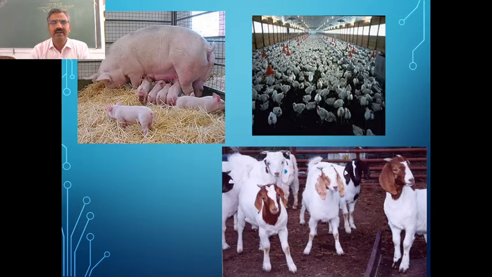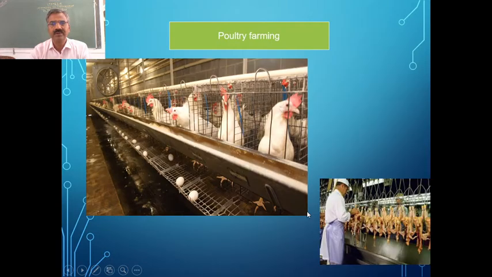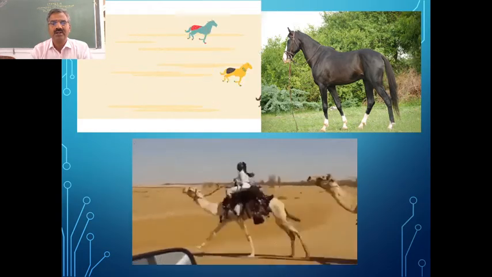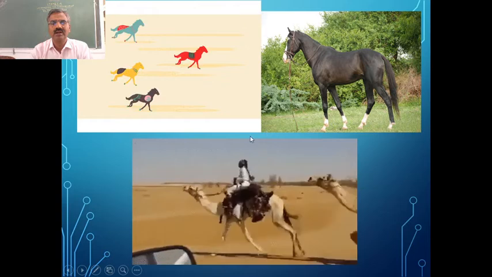Next we have other animals like pigs and also chicken, then goat and sheep. Then we have many birds, especially we call them poultry birds, where we have poultry farming. Then you can see even the horses.